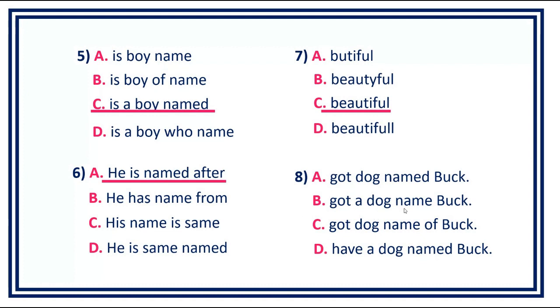B. Got a dog named Buck. C. Got dog name of Buck. D. Have a dog named Buck. Answer is letter D. Have a dog named Buck.